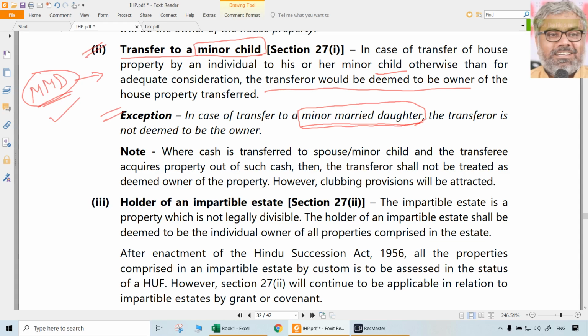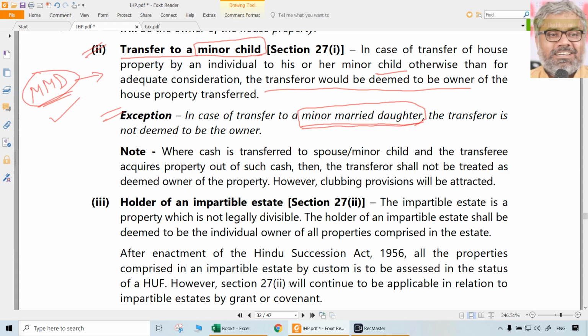For a spouse's name, if somebody registers the property, he just wants to make sure the income is not taxed under his name. He is just transferring the tax liability to the spouse's name or minor child's name. That is the way they try to evade the tax or transfer the tax burden to somebody else. Then you may say, why would they do that?